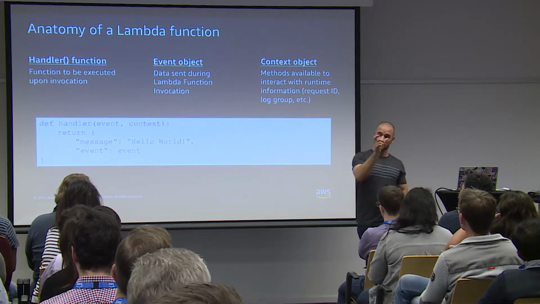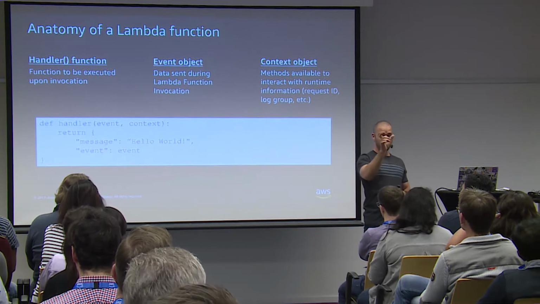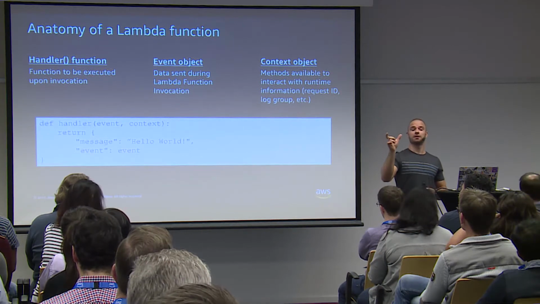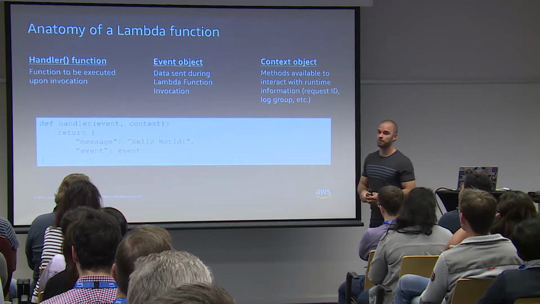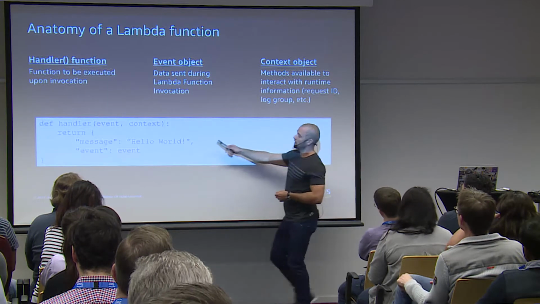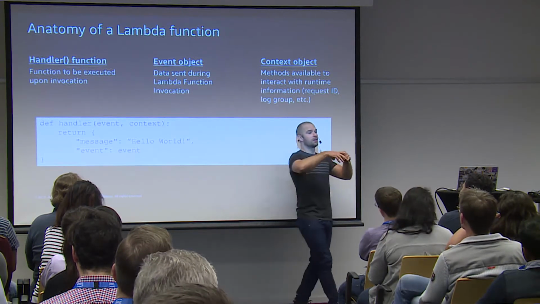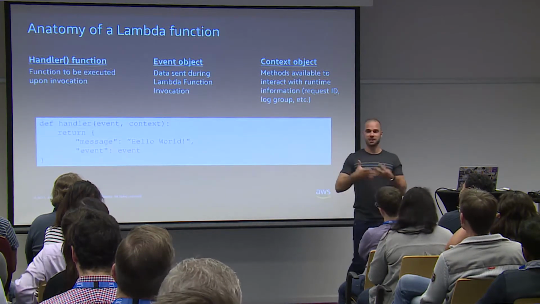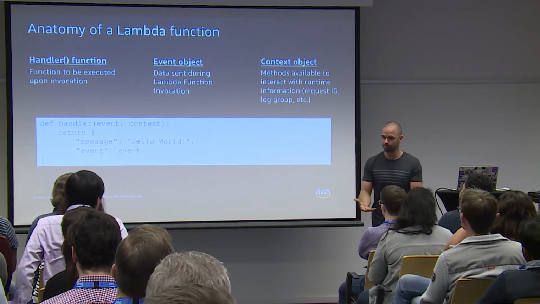My event will be the name of the object, the name of the bucket, the time of creation, right? And then the context is the context on where the Lambda function is being executed in the infrastructure, right?